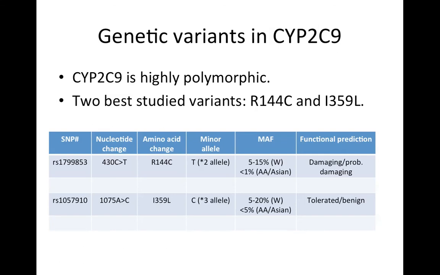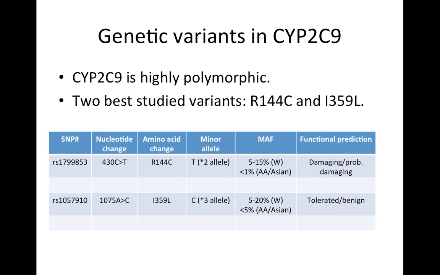The CYP2C9 gene is highly polymorphic. Among the many CYP2C9 variants identified so far, there are two non-synonymous variants that are most studied and best characterized. One is a cytosine to thymine transition that results in an amino acid change from arginine to cysteine at position 144. The other is an adenine to cytosine transversion that changes leucine to isoleucine at position 359. The minor alleles of these two SNPs are also known as CYP2C9 star2 and star3 alleles, respectively.